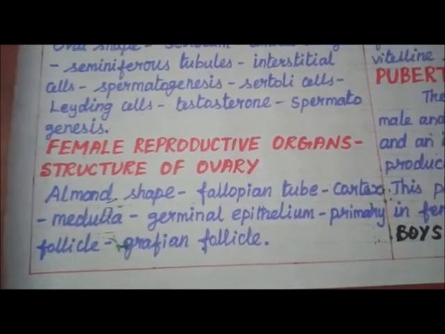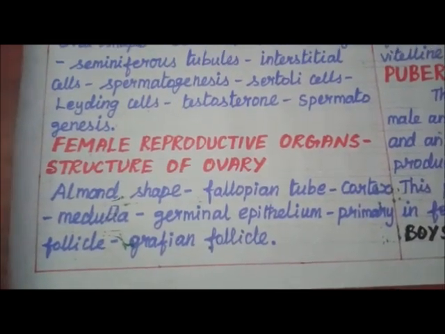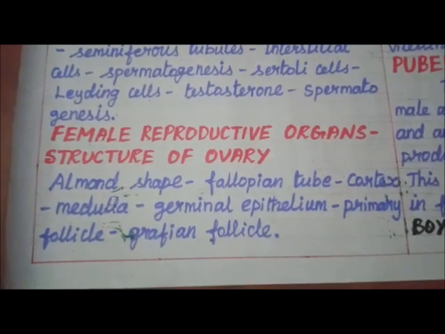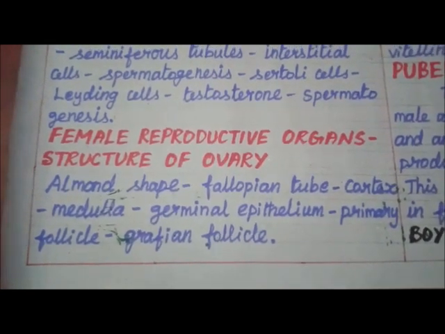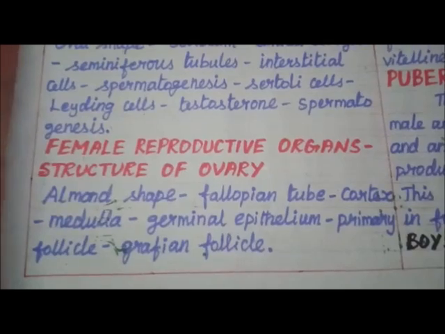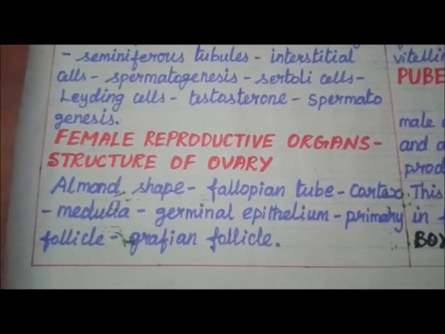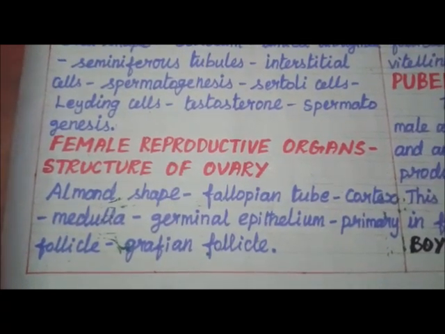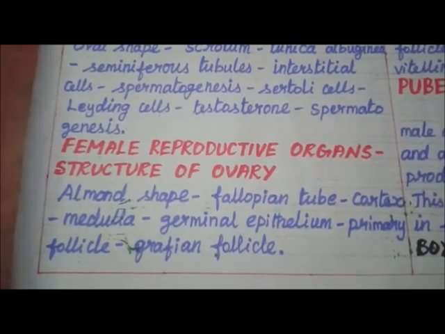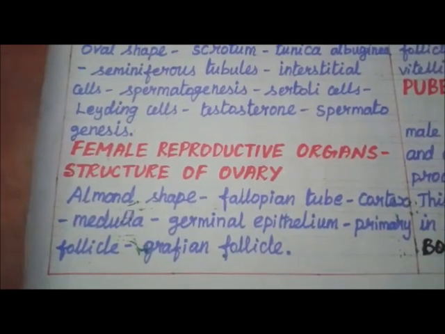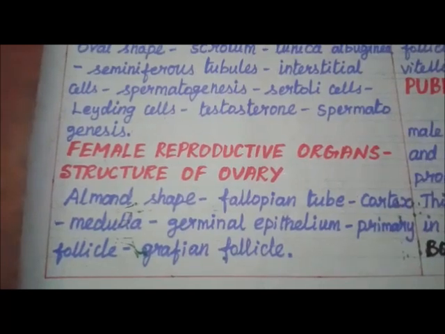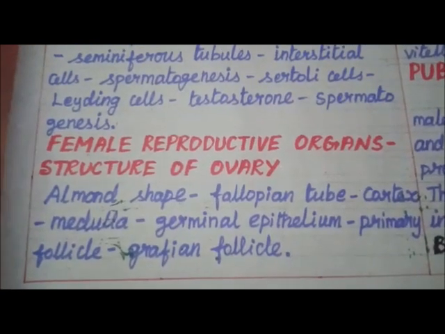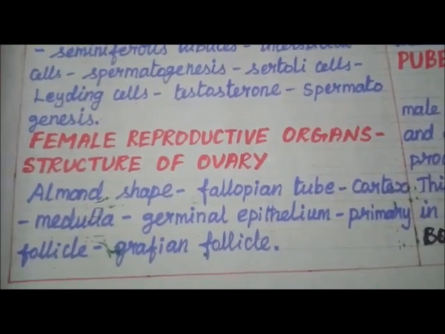The epithelial cells called granulosa cells surround each ovum in the ovary, together forming a primary follicle. As the egg grows larger, the follicle enlarges and gets filled with fluid and is called the Graafian follicle.